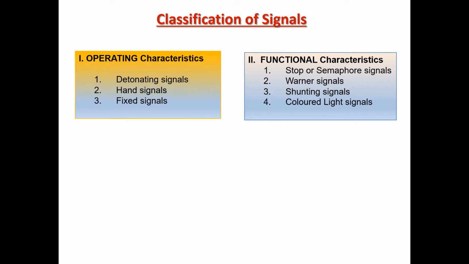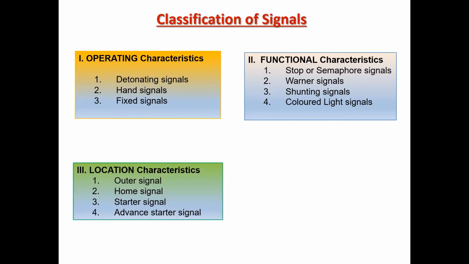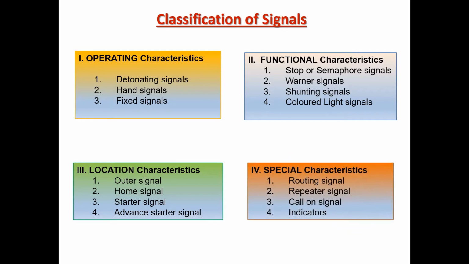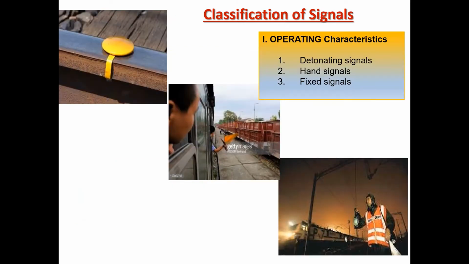Then based on the locational characteristics, in view of the position where the signals are located, they can be divided into the following categories: the outer signal, home signal, starter signal and advanced starter signal, where the outer signal and home signal come under the reception signals, and starter and advanced starter signals come under the departure signals. Then based on the special characteristics, they can be further classified into repeater signals, routing signals, calling-on signals, indicators, etc. So let's first see how they are classified based on the operational characteristics.